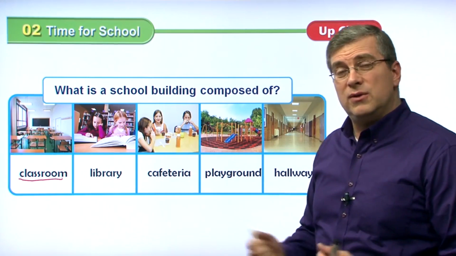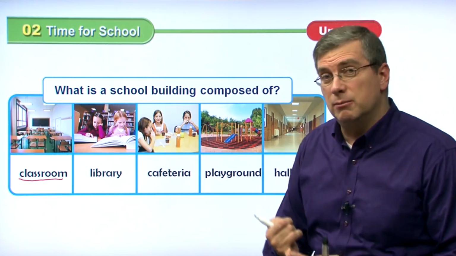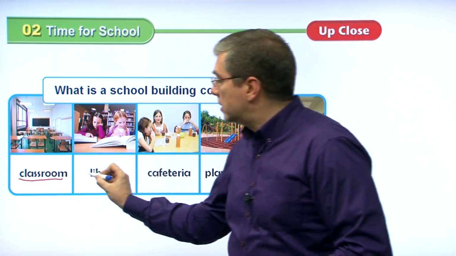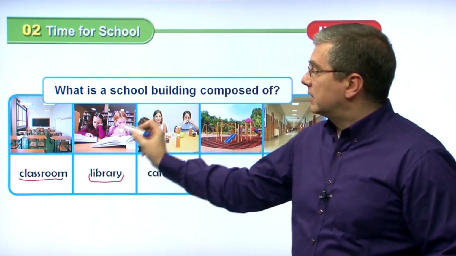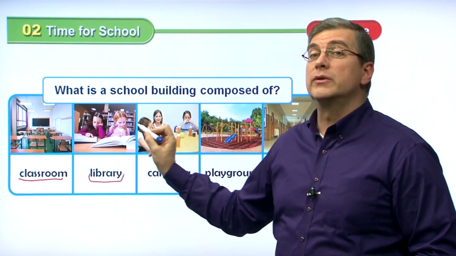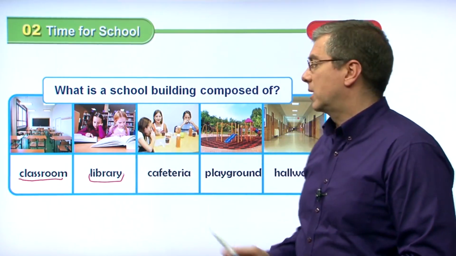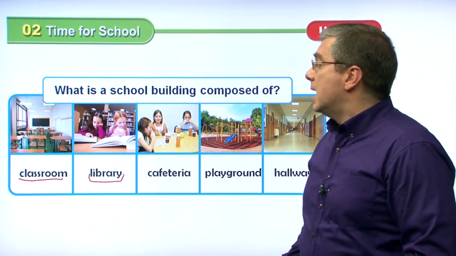Where do you go if you want to read a book? If you want to find a book and you want a quiet place to read that book, you would go to the library, right? And it should be a quiet place. There are rules in the library. Be quiet, right? Don't run. Okay, so this is a library.